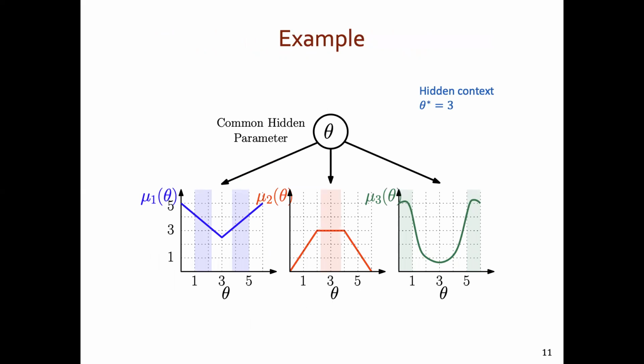Let's understand the framework better through an example. Suppose we have a simple scenario where we have an unknown theta star that could take any value between 0 and 6, and the mean reward functions are known in the form of mu1 of theta, mu2 of theta, and mu3 of theta. Let's say the hidden parameter was 3. In this case, if we show arm 1, we'll receive a random reward with mean 2.5.